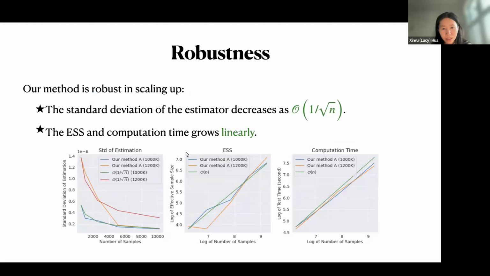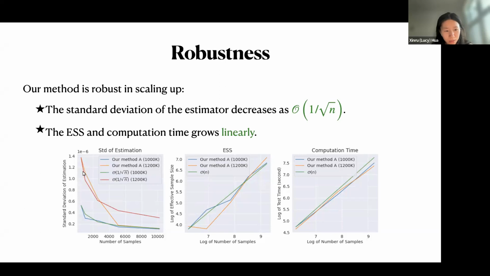And we also offer robustness for the estimator. We want to measure how the standard deviation of the estimator decreases as the number of samples grows. The first plot shows it decreases as big O of 1 over square root of n. We plot the STD of our estimator versus the number of samples.